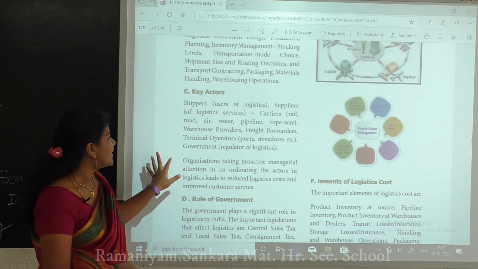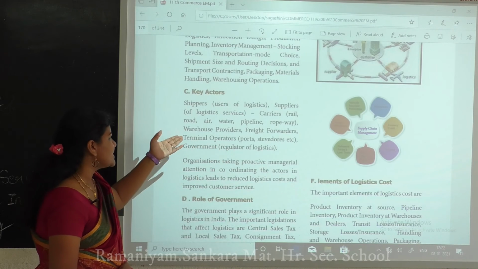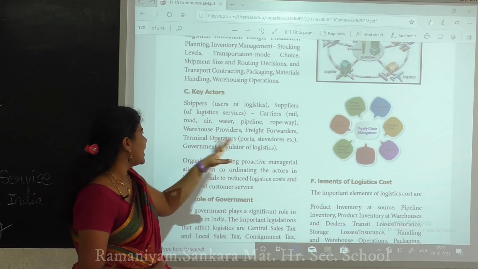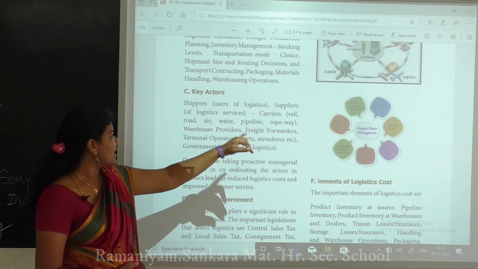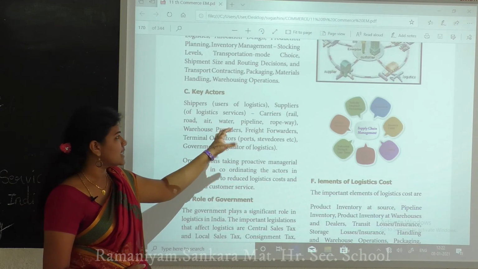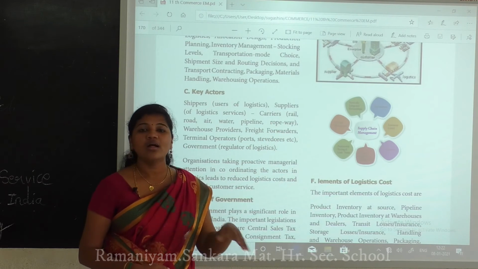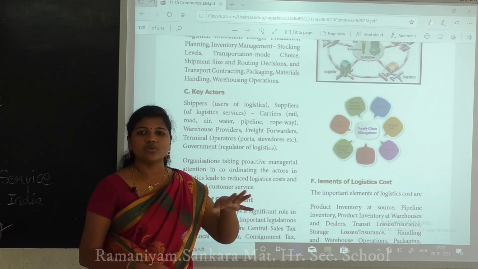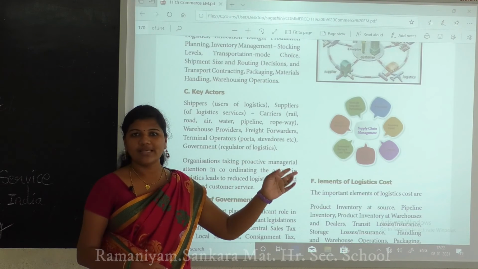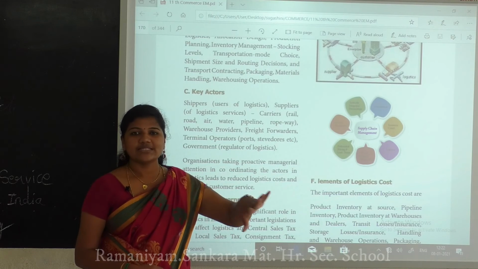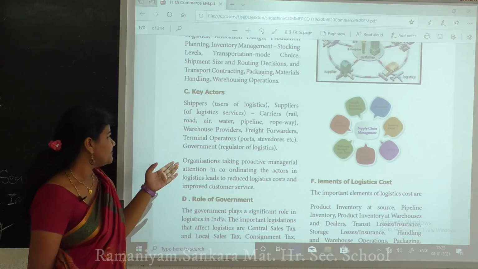Next are the key actors. Shippers are the users of logistics. There are suppliers of logistic services, the carriers: rail, road, air, water, pipeline and ropeway. You know railway transport, road transport, air transport, water transport, pipeline transport and ropeway transport. For ropeway, like at Kishkinta, some students have been there. It is one way of transport from one place to another using a rope, just looking all around the area.